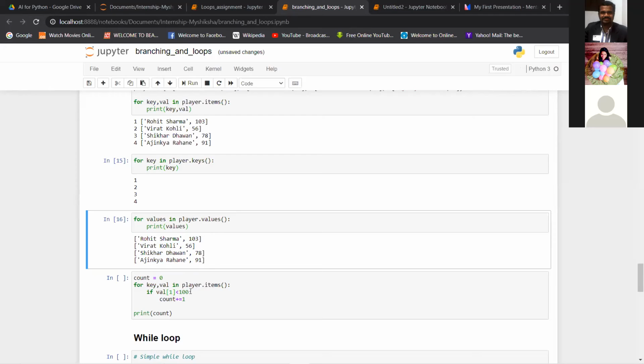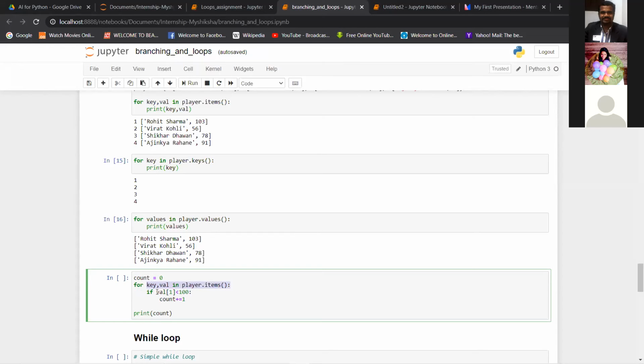Inside these values, the right side of the comma are the runs. As Aditi told you yesterday, on Tuesday, if the values in a dictionary are in this list format, you can access the elements inside them using the variables I'm using here, like for key, value in player.items.